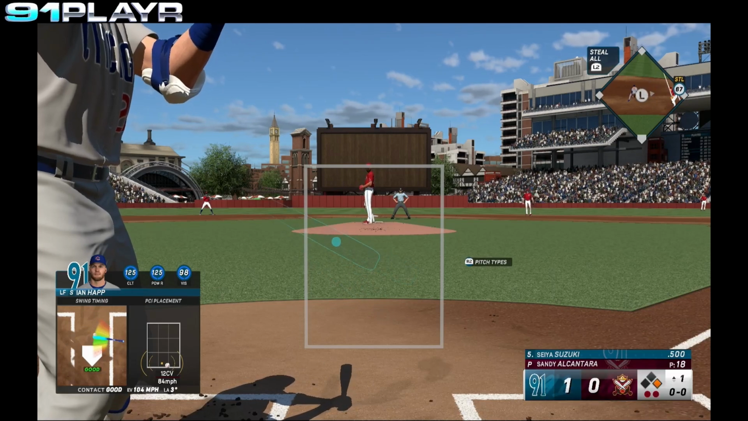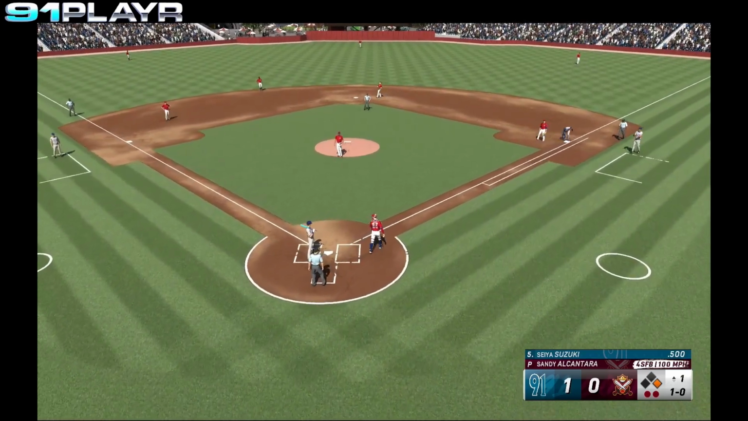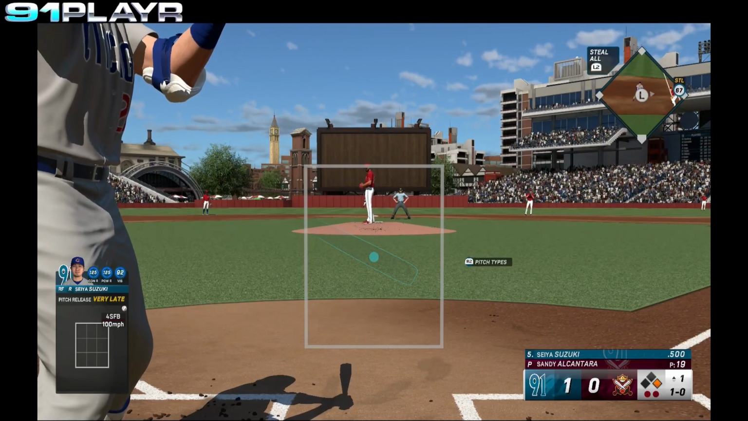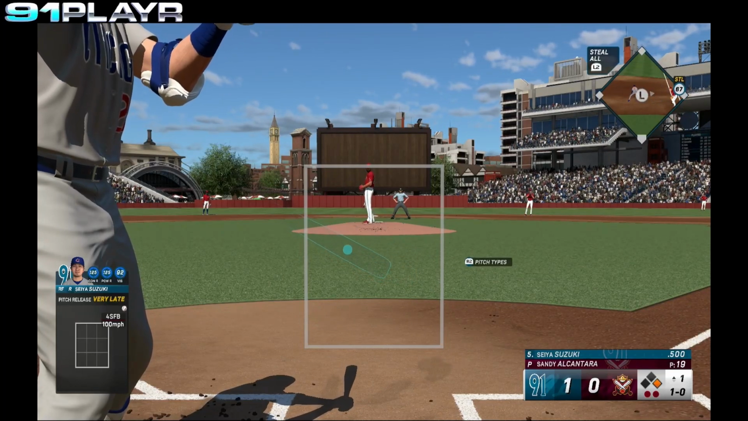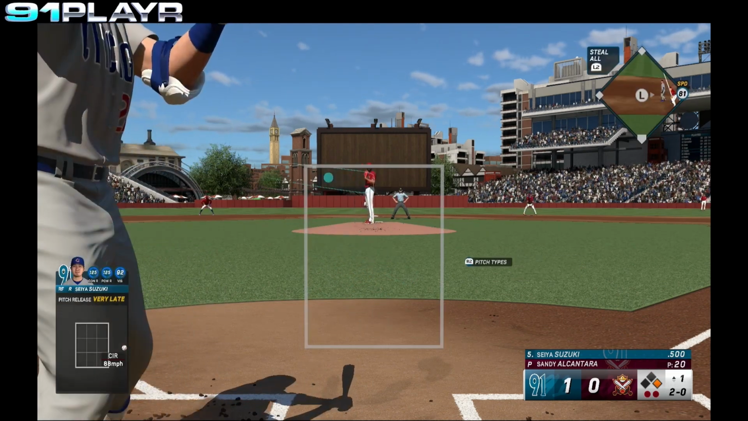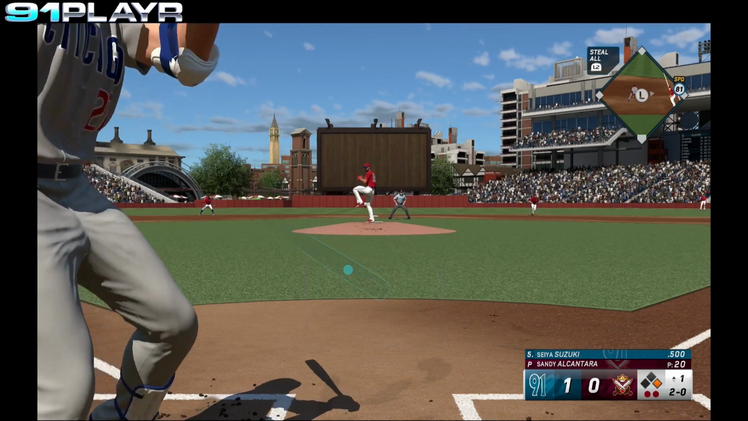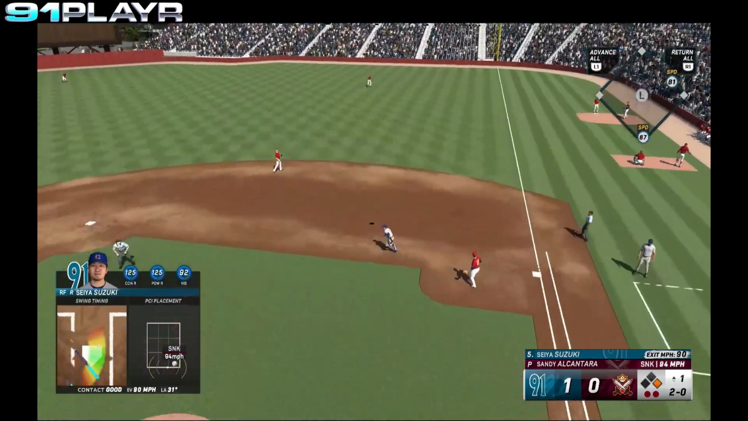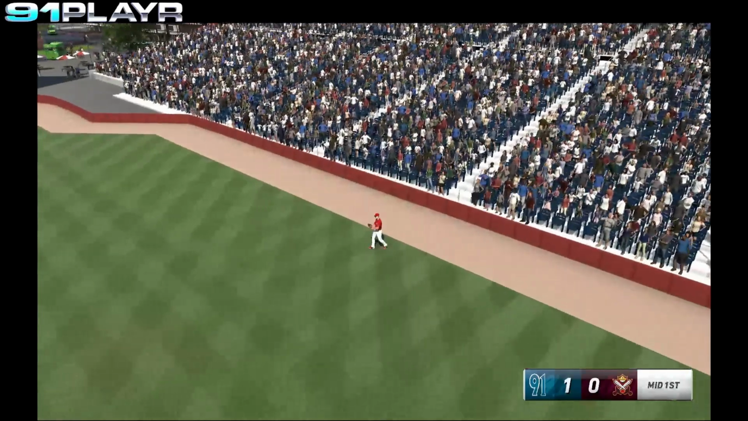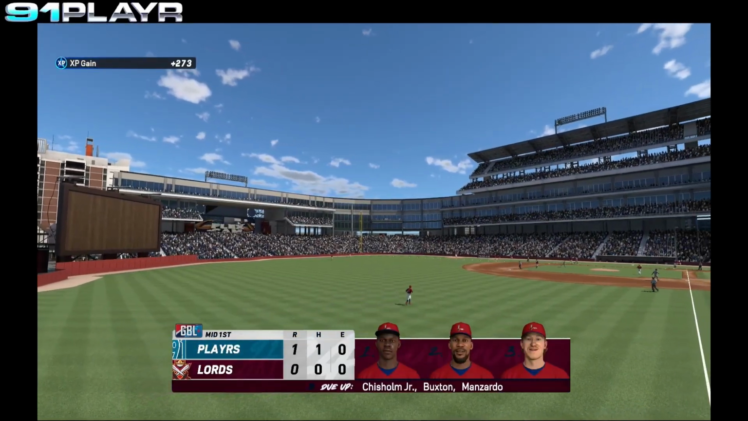Seiya Suzuki steps in. 1-0. Pitch out. Ball 1. Happ not going. 1-0 to Suzuki with 2 away. Ball outside, 2-0. Suzuki drives the ball deep to right field, but it looks like it's playable for Stanton. And the Cubs take an early 1-0 lead. We go to the bottom of the first.